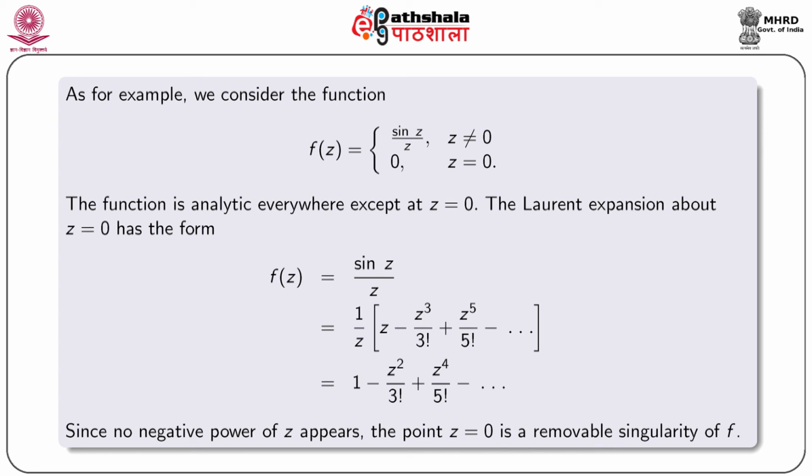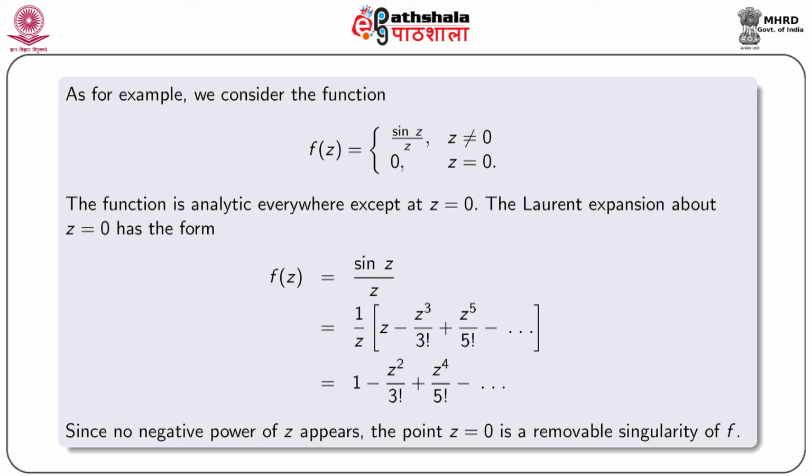For instance, we consider the function f(z) = sin z / z, z ≠ 0, and 0 if z = 0. This function is analytic everywhere except z = 0.